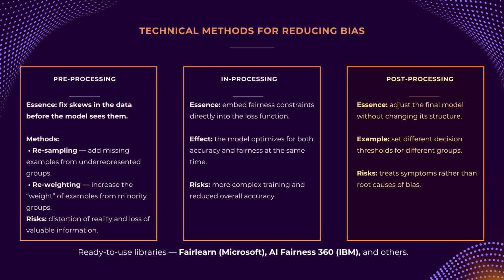This is like a cosmetic fix. We take an already trained, possibly biased model, and simply adjust its outcomes. For example, we could set different decision thresholds for different groups to equalize the outcomes. This is the fastest method, but it only treats the symptoms, not the root cause of the bias. There are production-ready libraries for all these methods, like Fair Learn from Microsoft and AI Fairness 360 from IBM, but remember, tools don't choose the trade-offs. People do. That brings us to our final pillar.